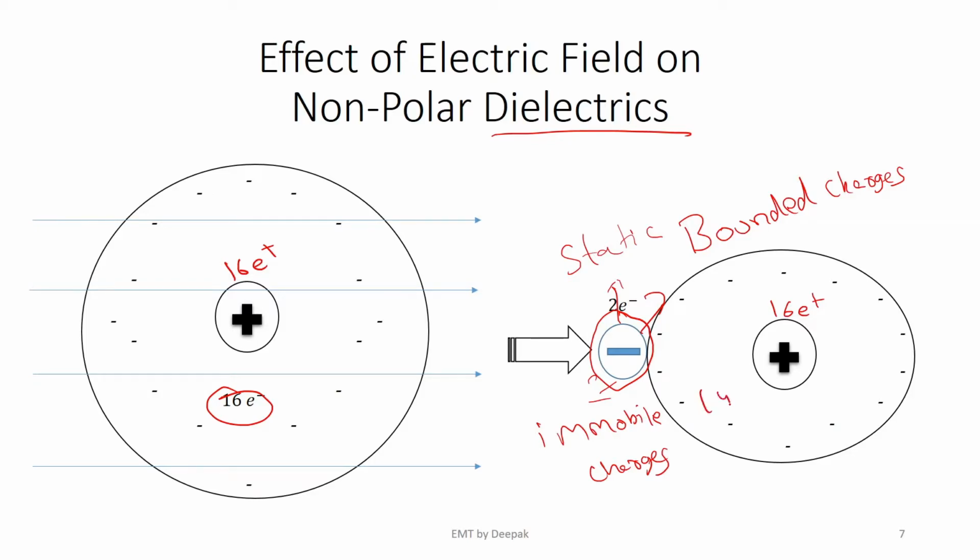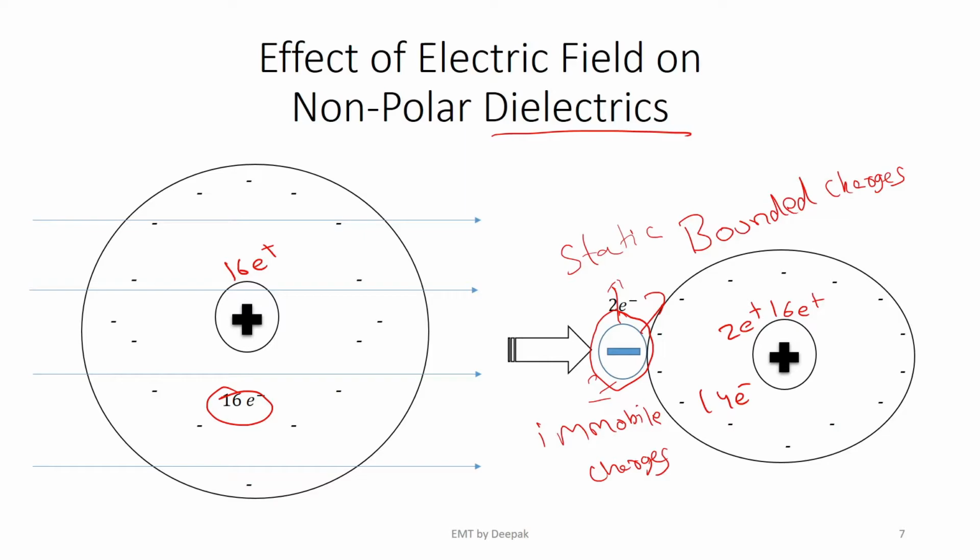That means still there are 14 electrons inside here. Out of the 16 protons at the nucleus, 14 have been nullified by the electron cloud. That means there are 2 protons of charge which are unbalanced, and here you have 2 electrons of charge which are unbalanced. That means the magnitudes of the charges are the same, but here it is positive charge at the nucleus, and away from the electron cloud it is negative charge.